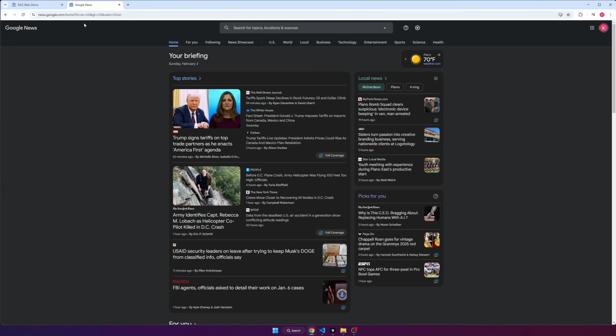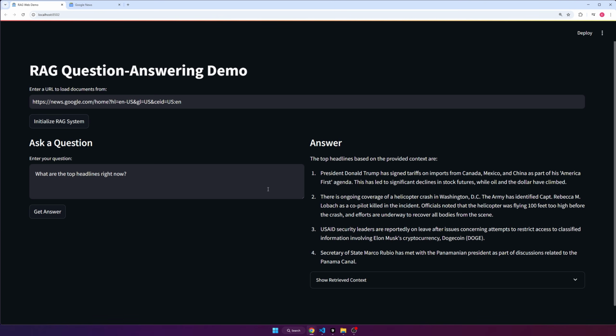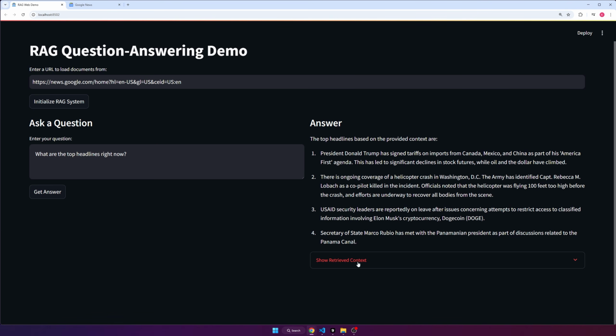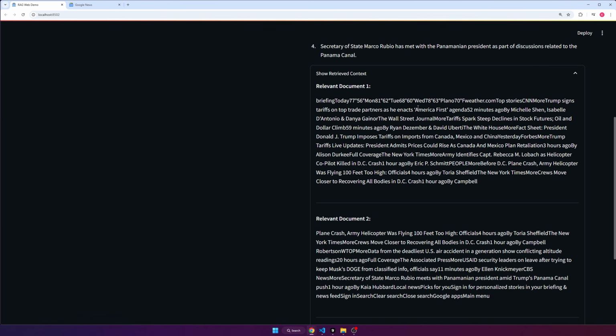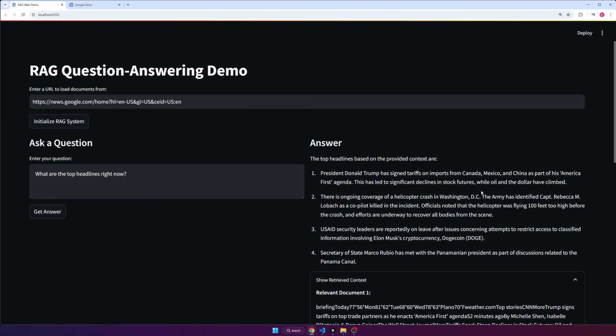This is stuff that is displayed here, as you can see. And also at the time of recording, these are the things that occurred. So if you show relevant context, you can see, it's a little messy, but you can see in here a bunch of information about headlines and stuff like that. So yeah, just have fun with it. Put some different websites that you want to try out and then ask it questions, and it should give you answers, hopefully, if you can scan it properly.